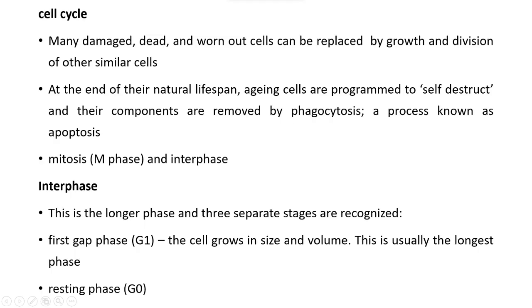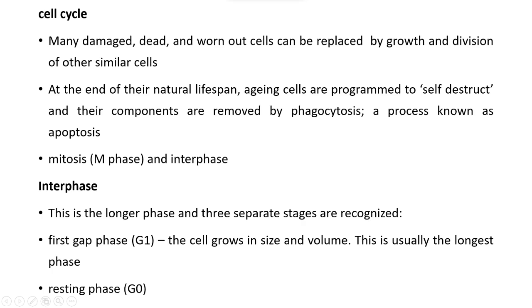Coming to cell cycle, many damaged, dead, and worn-out cells can be replaced by growth and division of other similar cells. At the end of their natural lifespan, aging cells are programmed to self-destruct and their components are removed by phagocytosis. Here, this particular process is known as apoptosis. Apoptosis is nothing but programmed cell death. This cell cycle occurs in two stages.